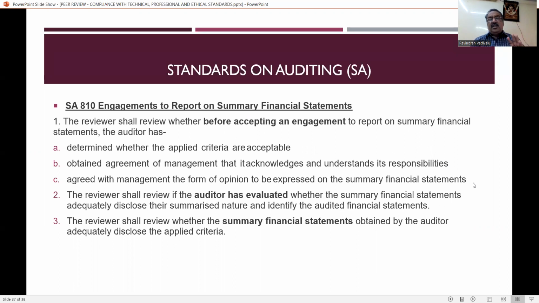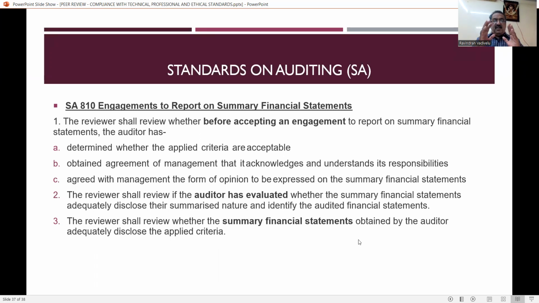That means everything has to be discussed with the management, and the auditor says that yes, everything has been accepted by the management. And the reviewer shall review if the auditor has evaluated whether the summary financial statements adequately disclose the summarized nature and identify the audited financial statements. Whether the auditor's evaluation is correct or not has to be reviewed by the reviewer. The reviewer shall review whether the summary financial statements obtained by the auditor adequately disclose the applied criteria.